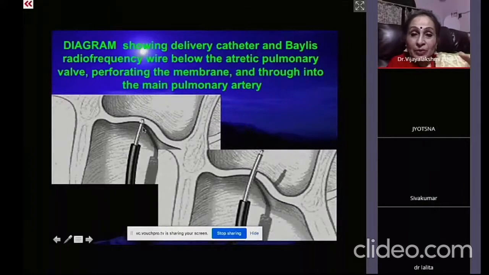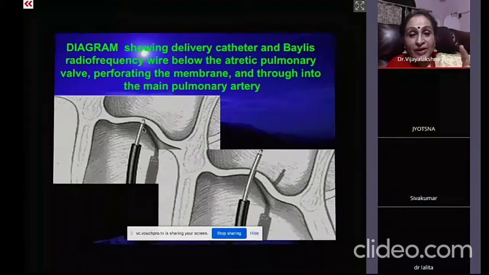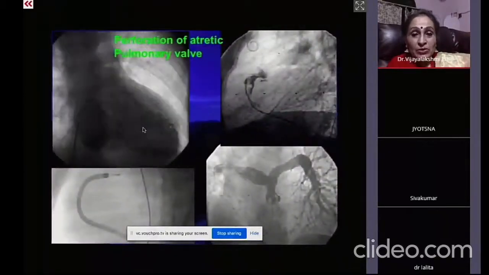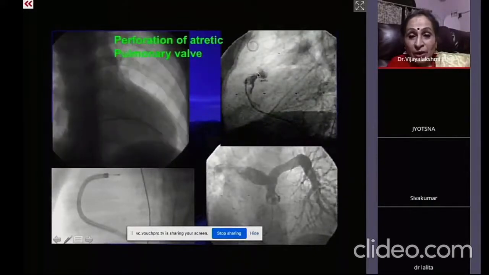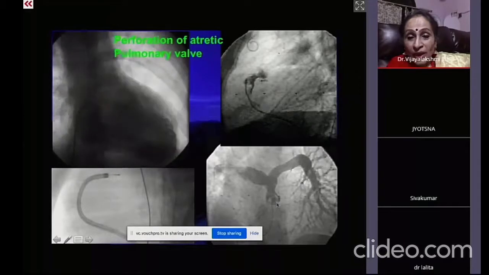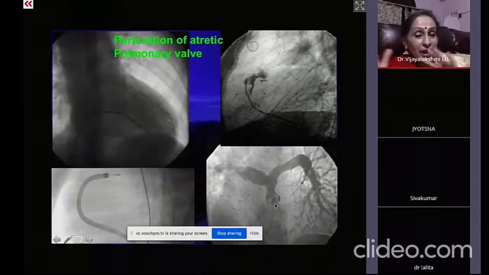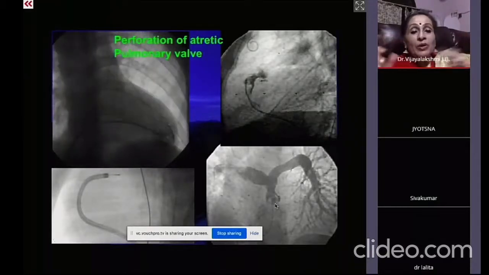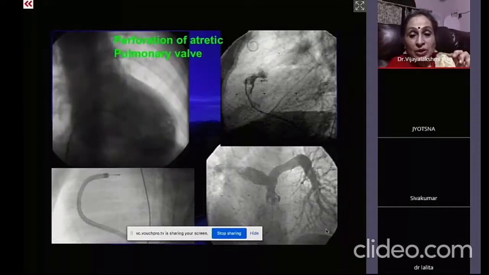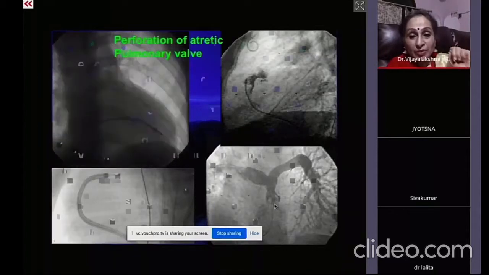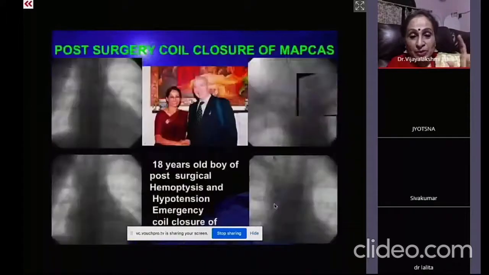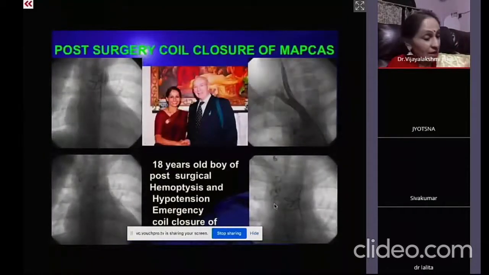And with this Baylis radio frequency ablation, you can perforate and then dilate with the balloon. So I'm showing the case here, the angio. The end you can make out, here it is. Once you know where exactly, here you have to have a biplane lab, or you have to have multiple views before you ablate. And unless you are very sure about the anatomy, ablation cannot be done. So this perforation, I'll quickly move on as the time is short.